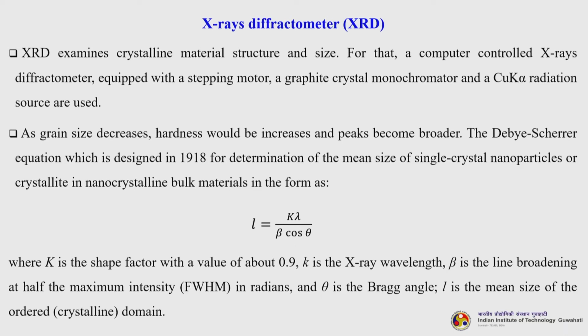The Debye-Scherrer equation, which was derived in 1918 for the determination of the mean size of single crystal nanoparticles or crystallites in nanocrystalline bulk material, can be written as L equals K lambda over beta cos theta, where K is the shape factor with a value of about 0.9, lambda is the X-ray wavelength, beta is the line broadening at half of the maximum intensity in radians, and theta is the Bragg's angle. L is the mean size of the ordered or crystalline domain.